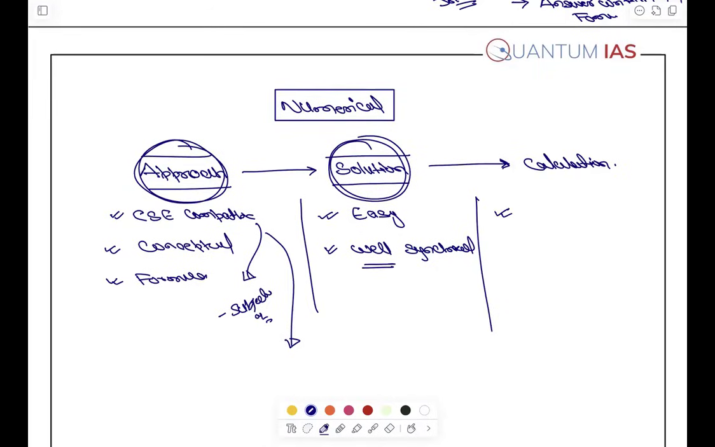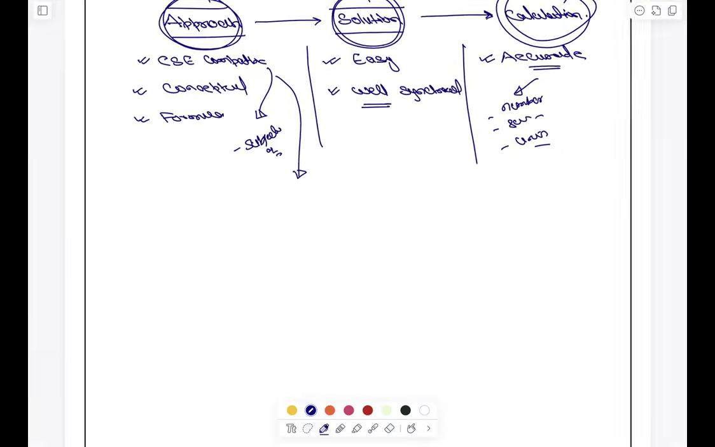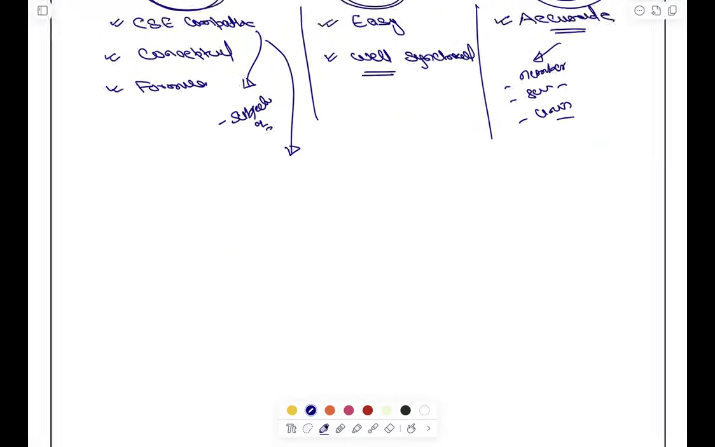And now the calculation, the answer should be accurate, सही आंसर आना चाहिए, right? In accuracy, it can be the number that you're getting, right? The scientific notation that you're writing, the units you're writing, all those things are a big part of the calculation, right? So all these things we are going to do here, right? Now apart from that, in the calculation also there is one part, that is the value addition. Mostly we do it in the conclusion, and for value addition, one of the methods is the interpretation of the result, right?